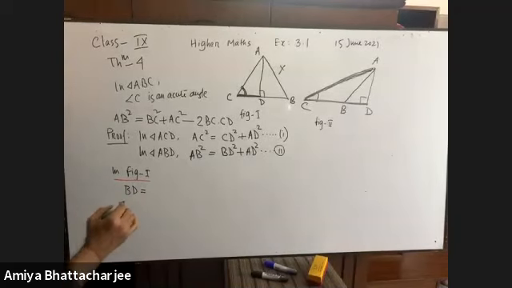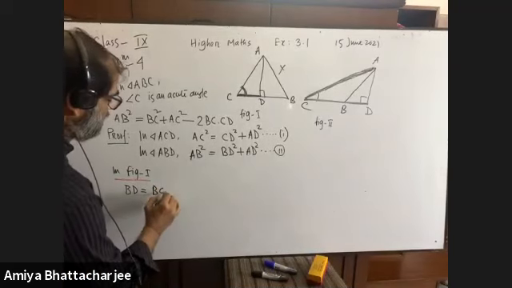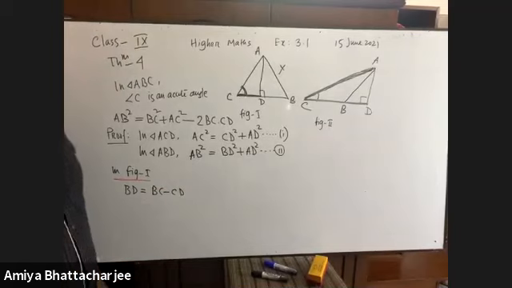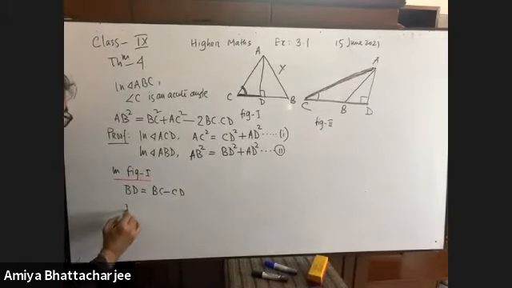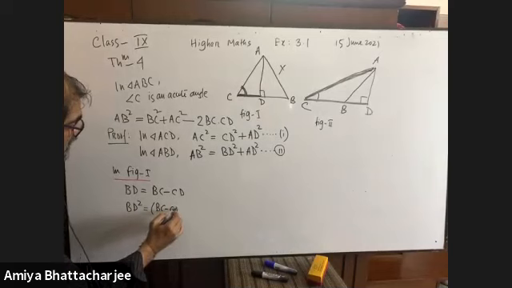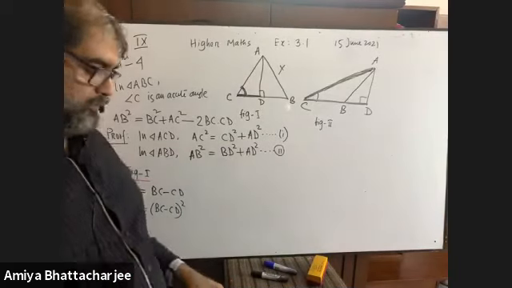BD is equal to BC minus CD. Yes, very good. So BD square equals to what? BC minus CD whole square. Is it or not? Very good.